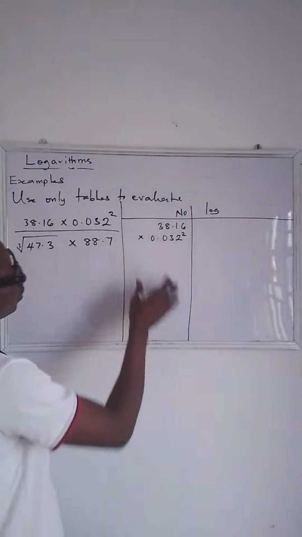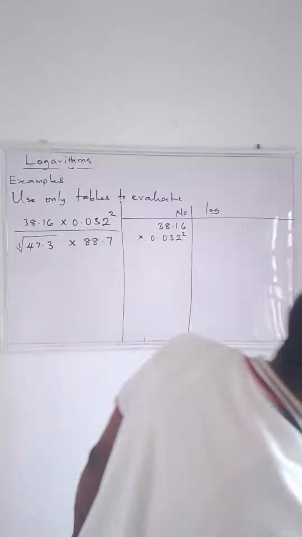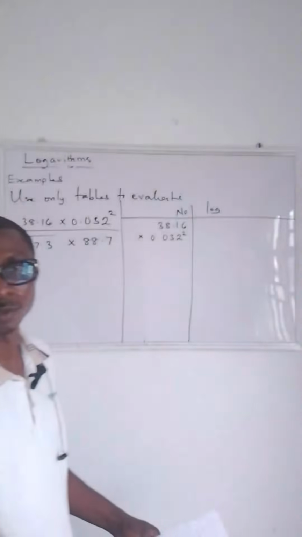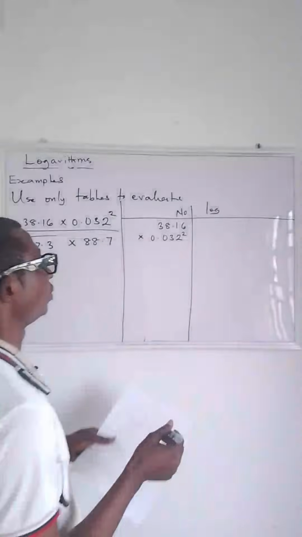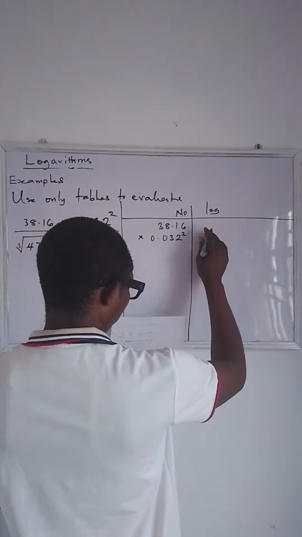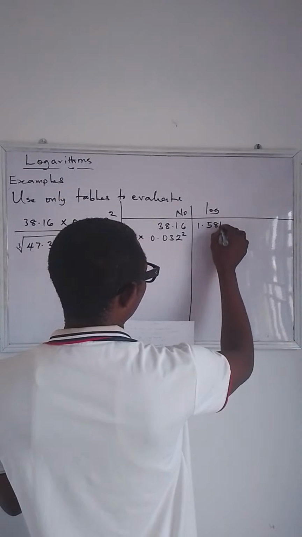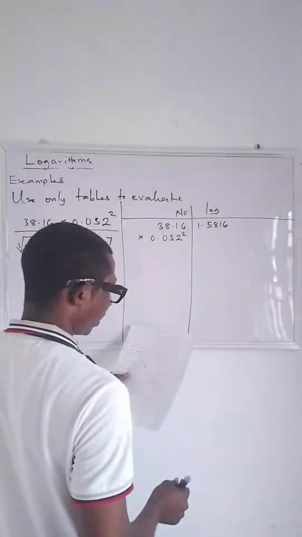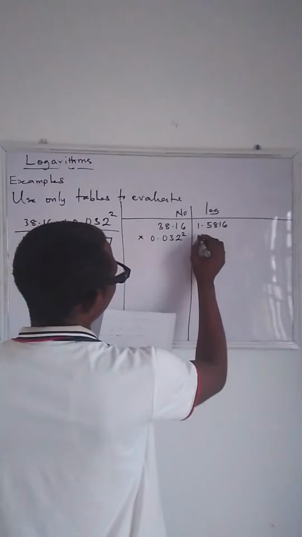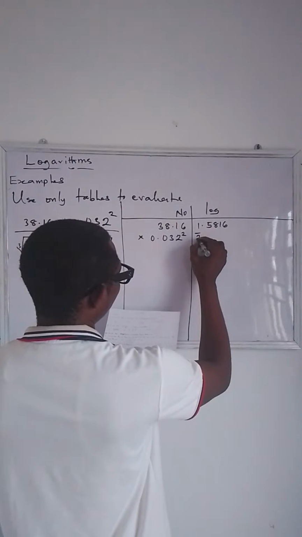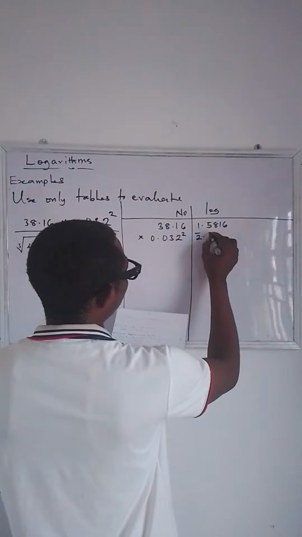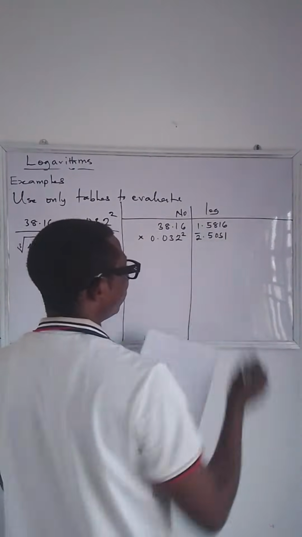So we quickly do the numerator part of it, which is similar to what we just did. You find the characteristics. So you have 1.5816. And for this, you have about 2.5051, which was what you gave me the other time.